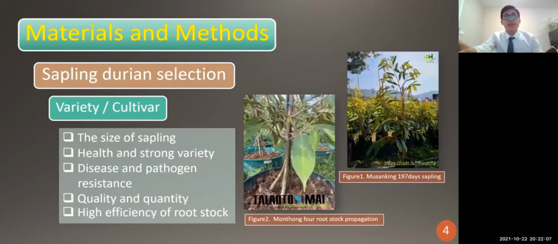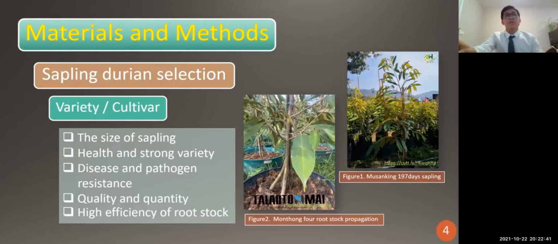For the materials and methods, firstly we have to choose the seedling durian selection, considering the variety and the cultivar. A variety is the interbreeding between two species, but it occurs by nature. A cultivar occurs by humans or farmers who interbreed two different species.